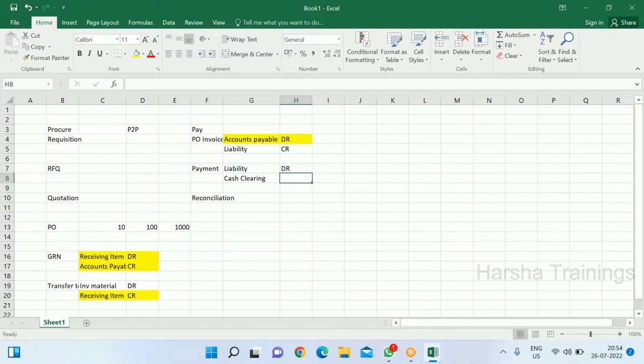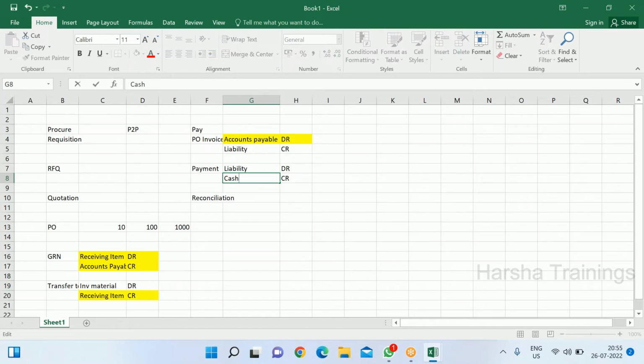cash clearing. Sometimes the vendor, I mean your client, may say we don't want to book cash clearing, because if we book cash clearing, we have to use cash management. Because at payment time, if you are booking cash clearing, then that payment needs to be reconciled in cash management to knock off this cash clearing account and get the cash account. Reconciliation happens with the bank statement in the cash management module. Sometimes your client may not use the cash management module.